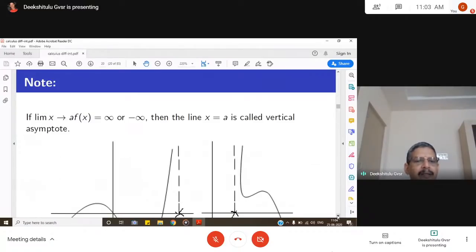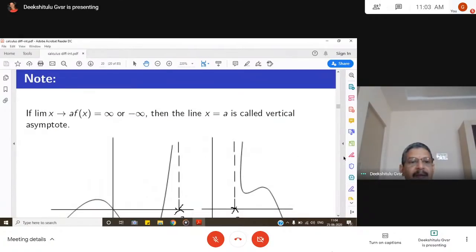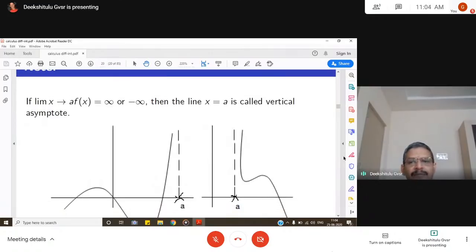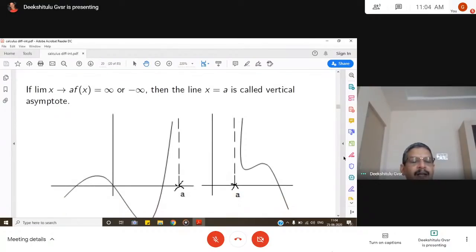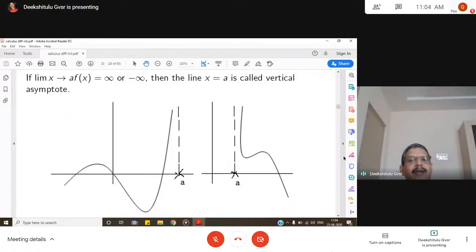Now we will go to another basic important property of limits. If limit x goes to a, f of x is plus infinity or minus infinity, that means the function is going to infinity or minus infinity as x approaches a.